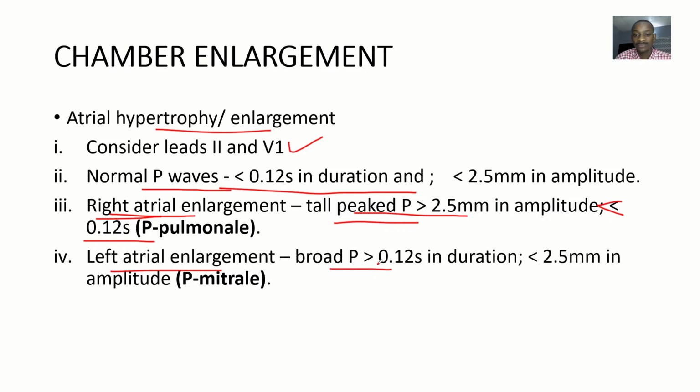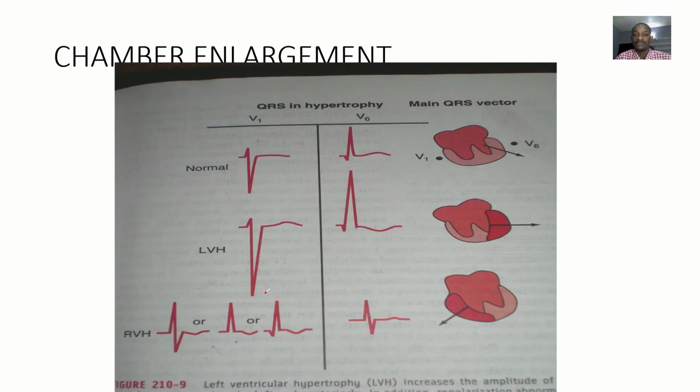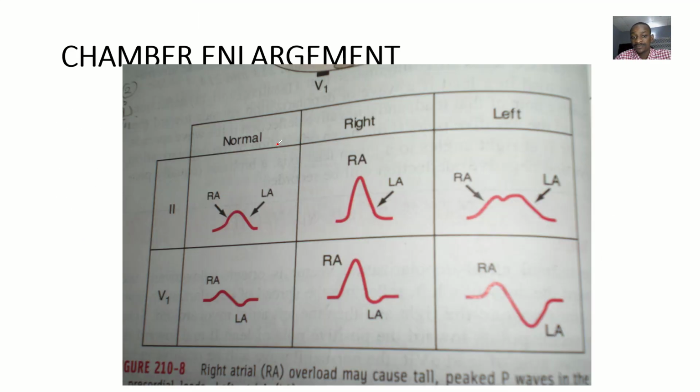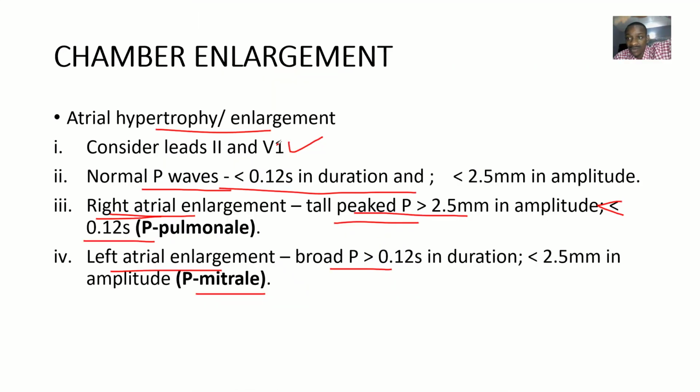So this one now, you are having a duration that is more than 0.12 seconds and an amplitude that is less than 2.5 millimeters, and that suggests P mitrale. All right, so that's chamber enlargement. Then that was for atrial, left atrial, right atrial.